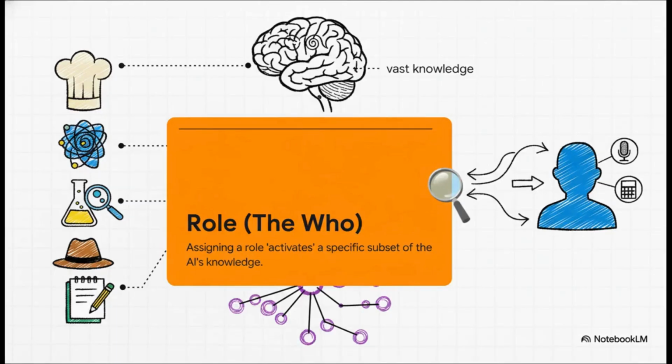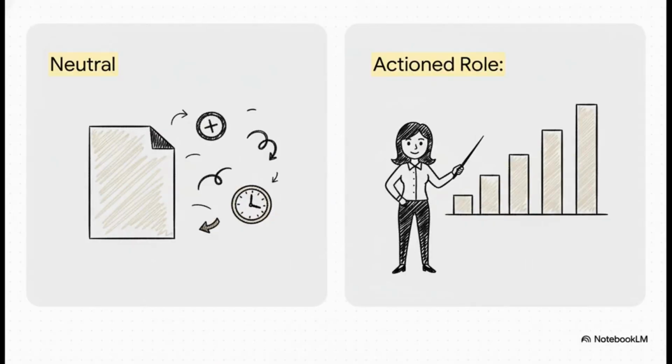Let's move on to R for role. This is the who. You have to remember, these AI models have been trained on mountains of text from every expert imaginable. By assigning a role, you're telling it exactly which expert hat to put on for this specific job. And this is where the real magic happens. A vague request like "write about productivity" will get you some generic blog post. But asking it to act as a senior consultant with 2 decades of experience, you're not getting random tips anymore. You're getting practical, data-driven strategy from a seasoned pro.